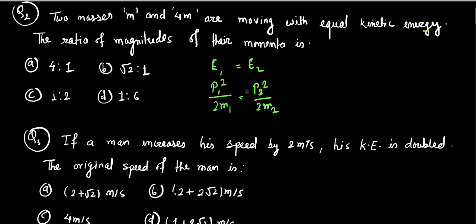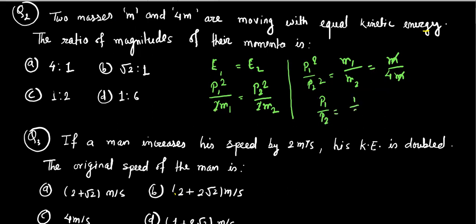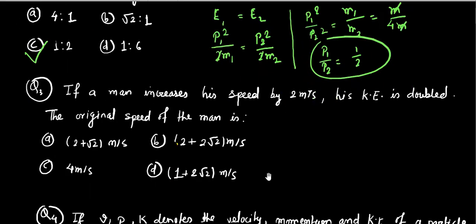Okay, so we have this relation, and then we have to just find the ratio. We need the ratio p1 by p2. So p1 square by p2 square, let's cancel out the 2. So it is m1 by m2. The value of m1 is m, but the value of m2 is 4m. So on cancellation and on taking the square root, we can easily say that the ratio of momenta is 1 by 2. So our correct option is answer C.